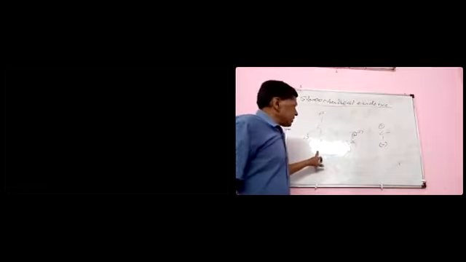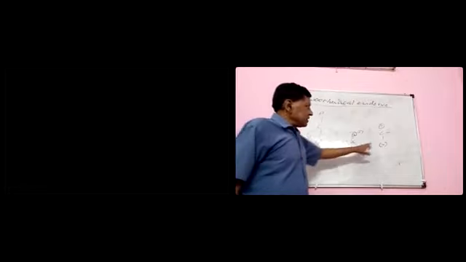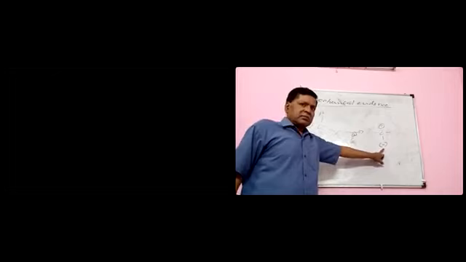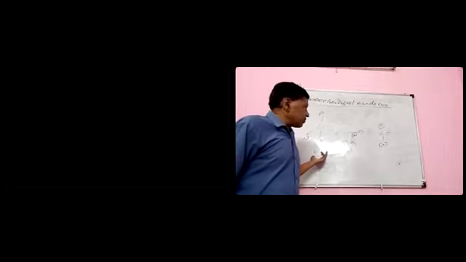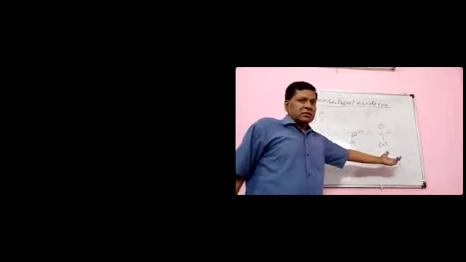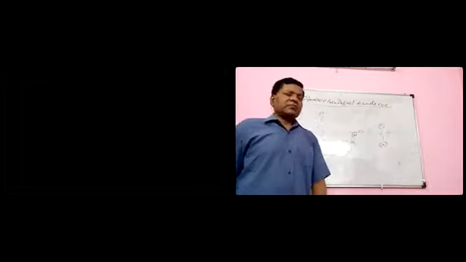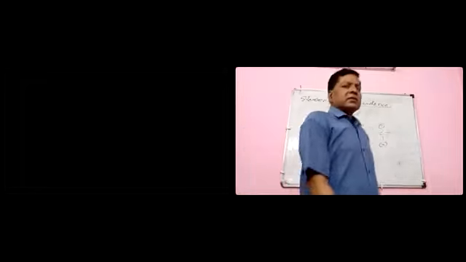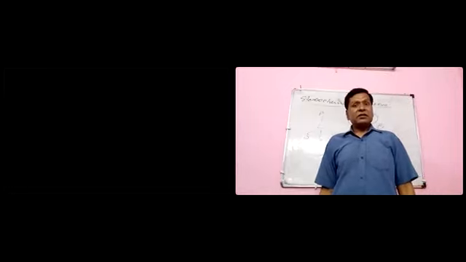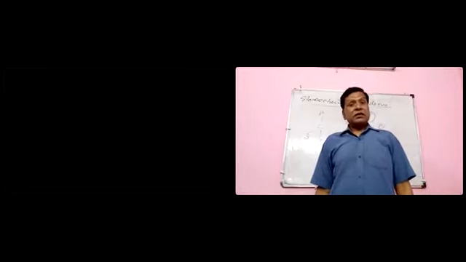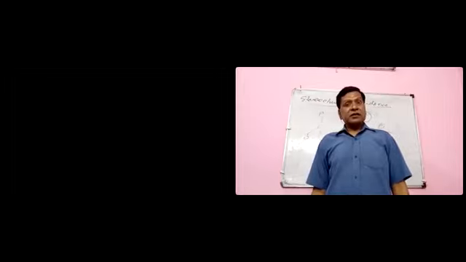So if this is plus and the result is the same, it is called retention of configuration, from plus to plus. This strongly supports that the carbanion is tetrahedral, a three-dimensional structure.